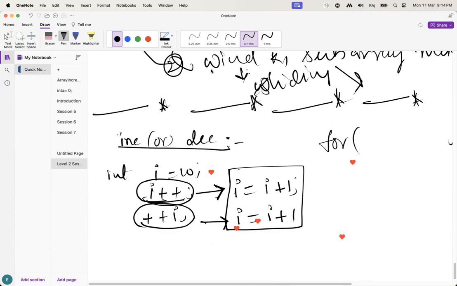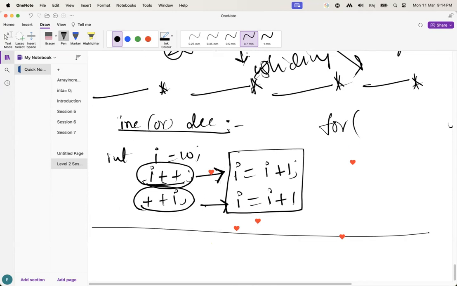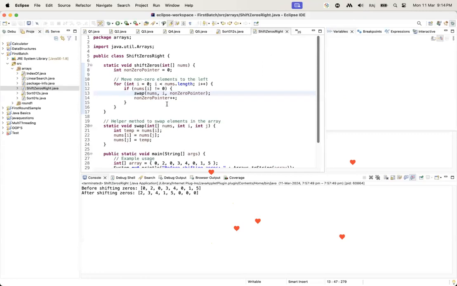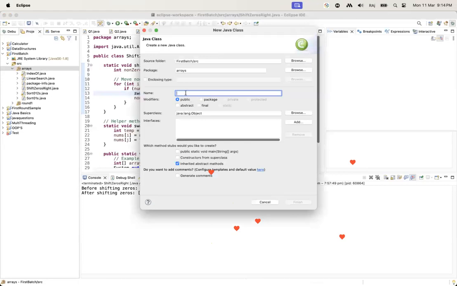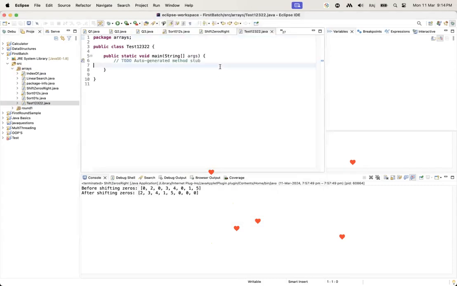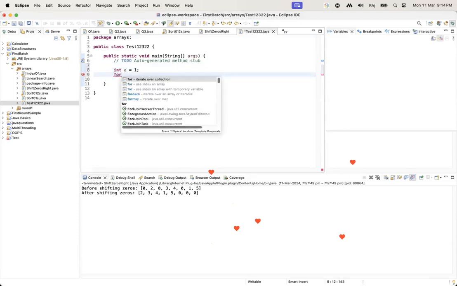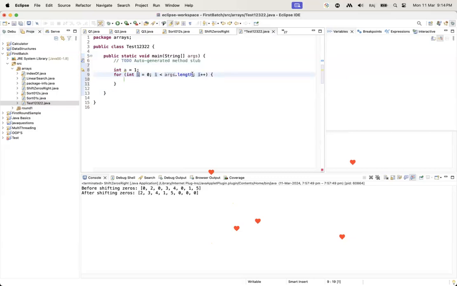But that is not the case here. We are going to check that one here. I'm going to print here.